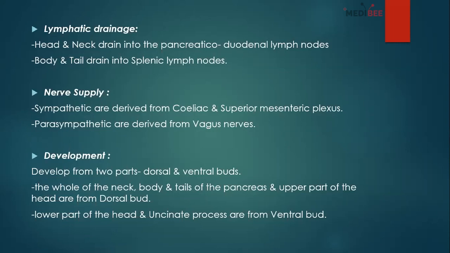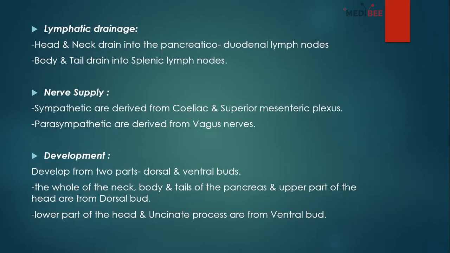But remember, if there is annular pancreas, which is a very rare condition, some tissue will come from the pancreas and encircle the duodenum. And what will happen if you encircle a tube? It will obstruct the duodenum, so there will be duodenal obstruction.